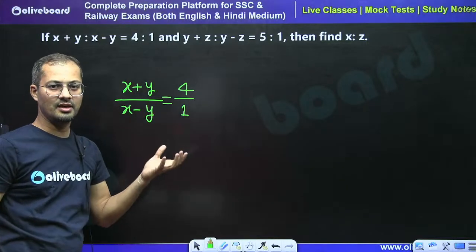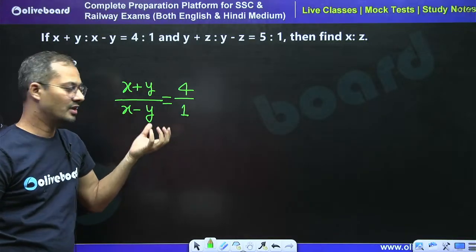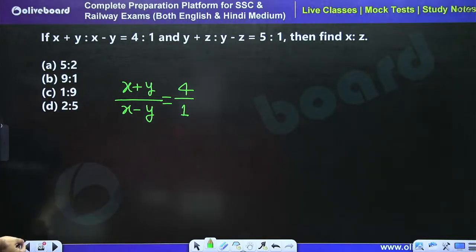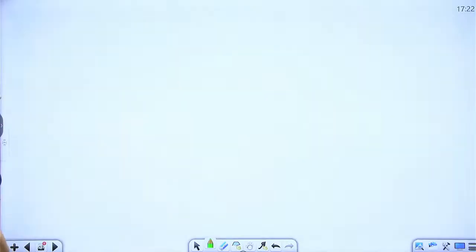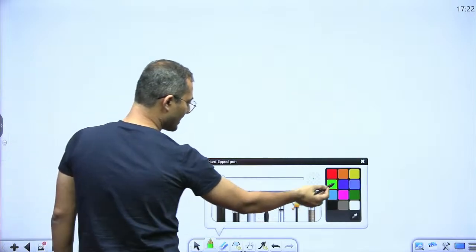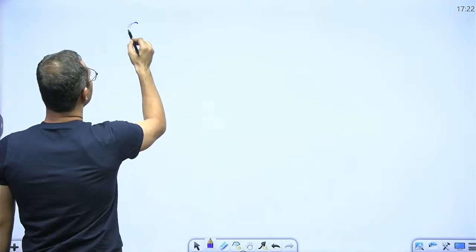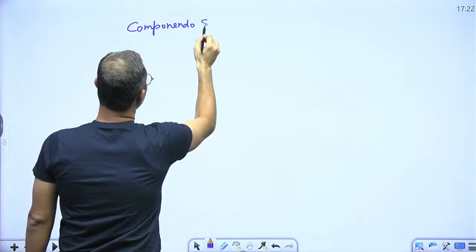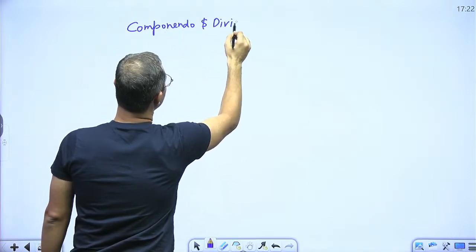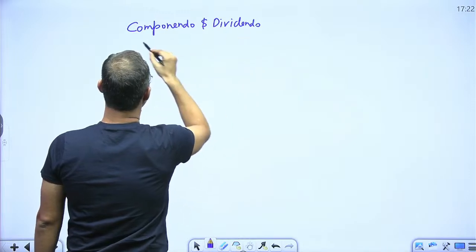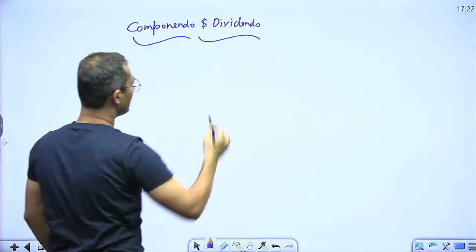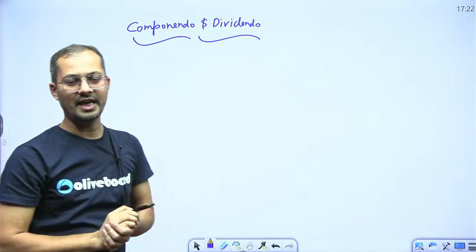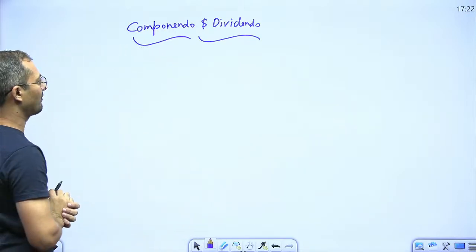So whenever we see this kind of structure, this is just showing the componendo and dividendo. So here we are going to use the componendo dividendo. So let me tell you what is the componendo and dividendo approach. See, the componendo and dividendo approach is a very strong approach, or a very good approach, for simplifying the calculation, right?